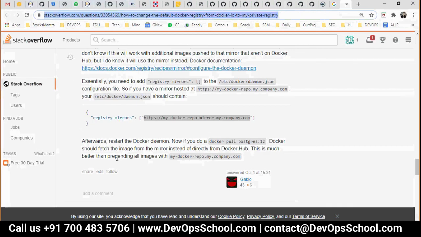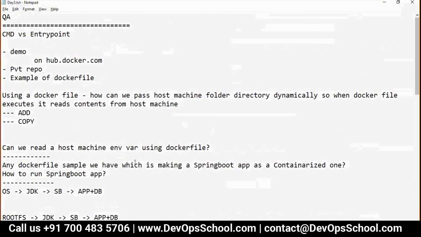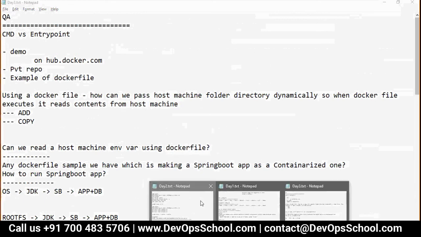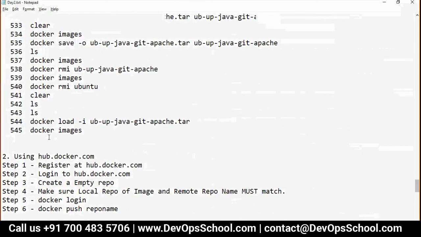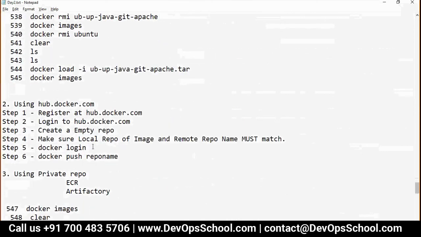Okay. So guys, this is the way you can work with the private registry. Now the last thing, which is a demo on hub.docker.com. Before showing the demo, I must tell you the steps one more time. It's not a very difficult step. I had written the pseudocode. I will repeat that. See here.